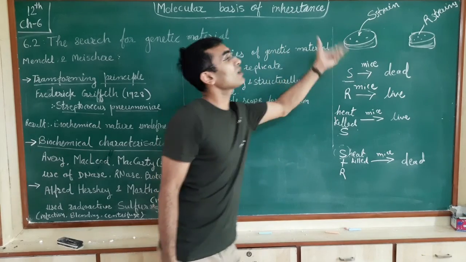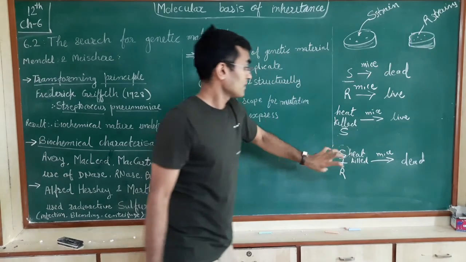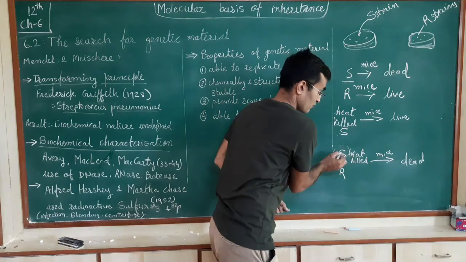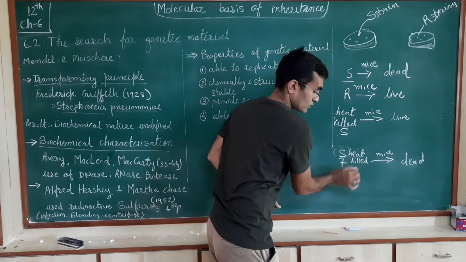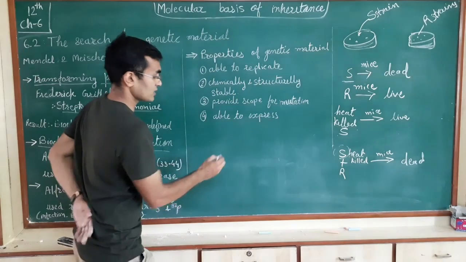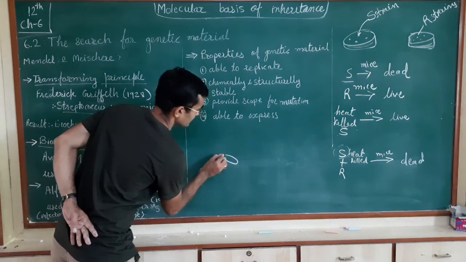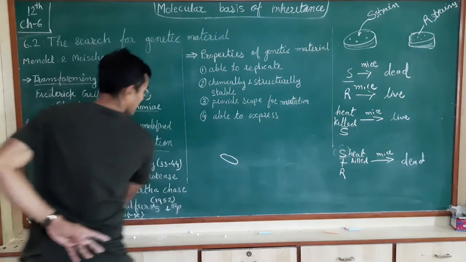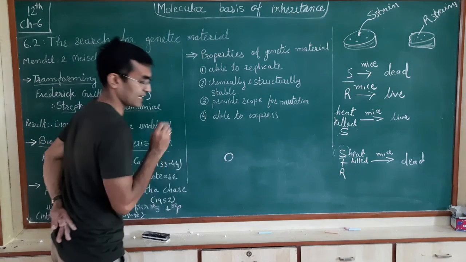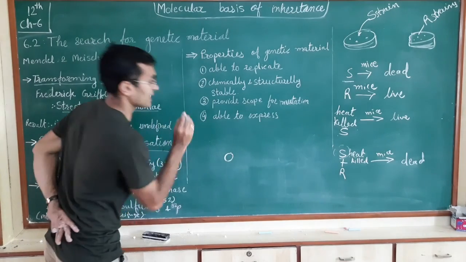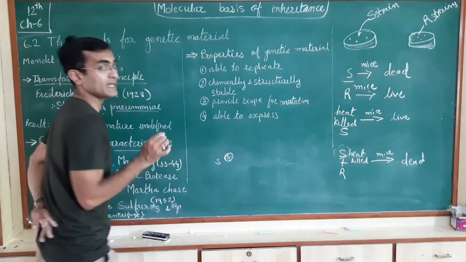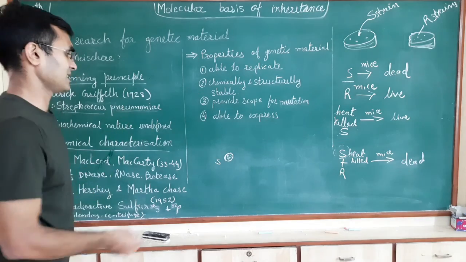Now when the killed organism is mixed with the R strain, something got transferred from the smooth strain to the R strain. Now what could be the result? Suppose these are the bacteria, cocci, that are always round in shape. So Streptococcus, these are the bacteria. These are the killed bacteria, the S strain. Okay, now it has got something in them, we can say the genetic material.